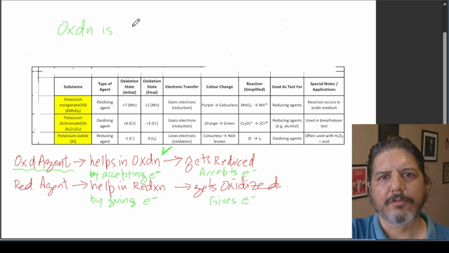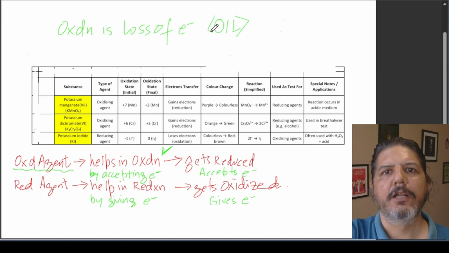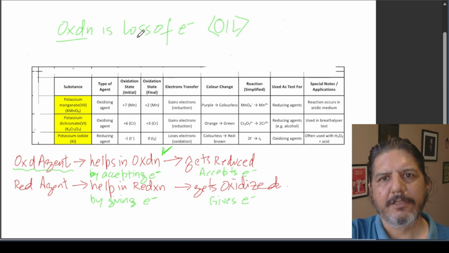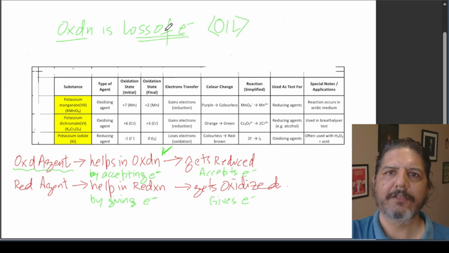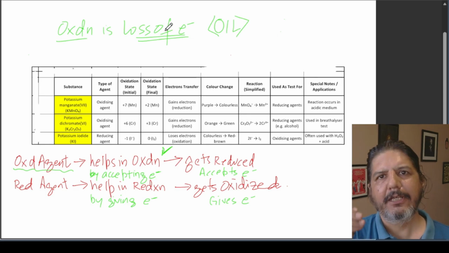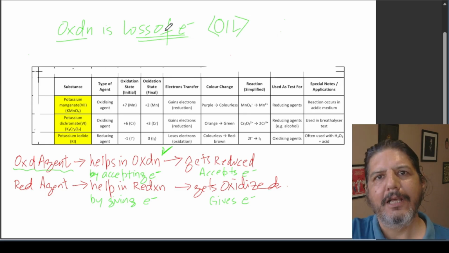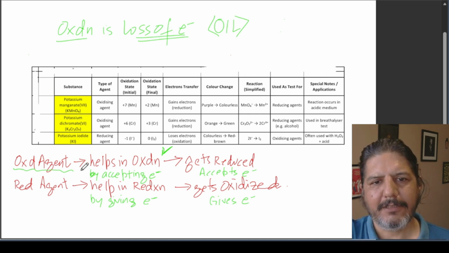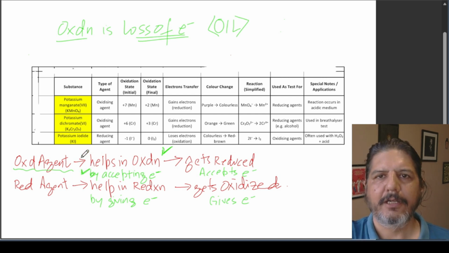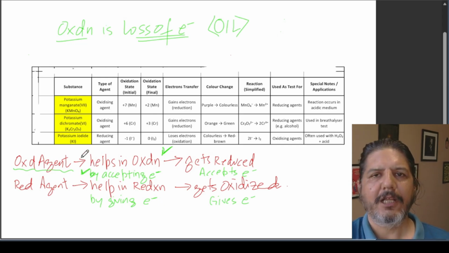The second point: we understand that oxidation is loss of electrons. We use the mnemonic OIL RIG. So oxidation is loss of electrons. How will an oxidizing agent help in oxidation? It will help by accepting the electrons. I'll repeat: the oxidizing agent helps in oxidation. Oxidation is loss of electrons.